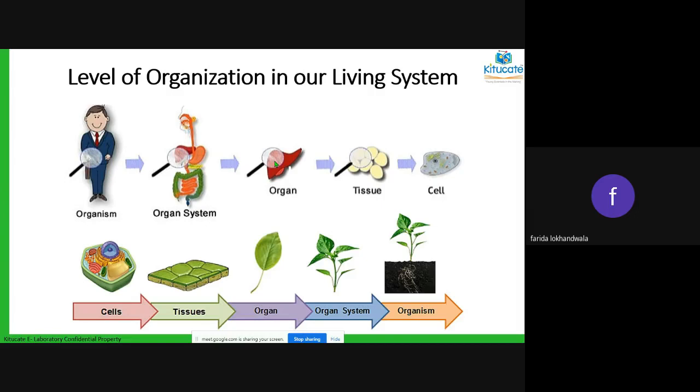If I take one onion leaf and peel one small piece out of it, that peel is called a tissue, and that tissue is made up of many cells. So that's how we come to the cells. Each and every part of our body is made up of cells. Similarly, we'll compare it for a plant also. For the plant, we'll go from right to left.